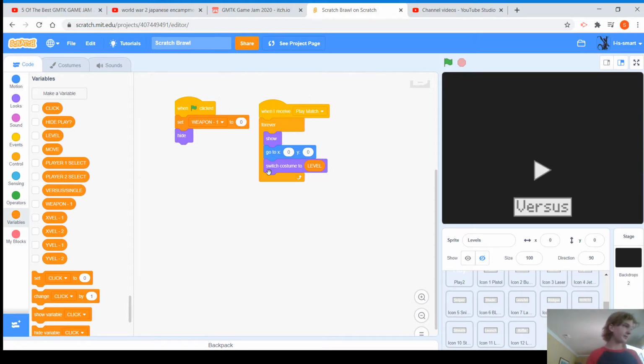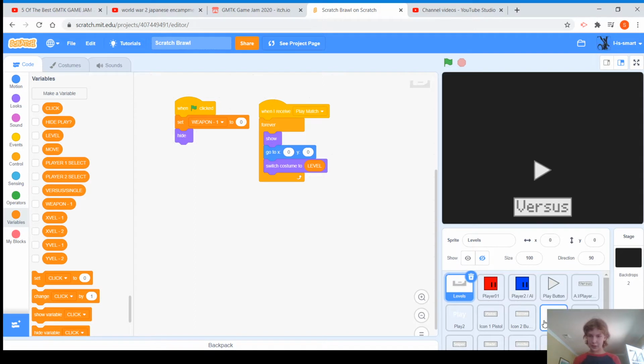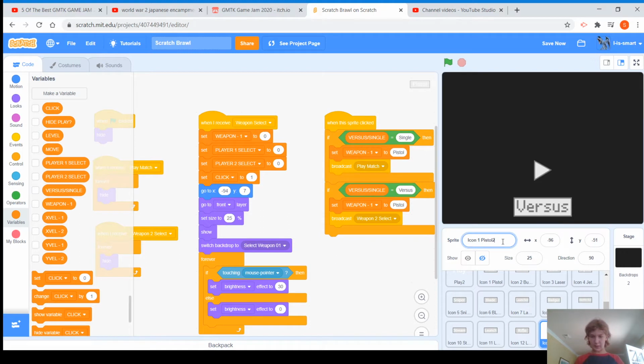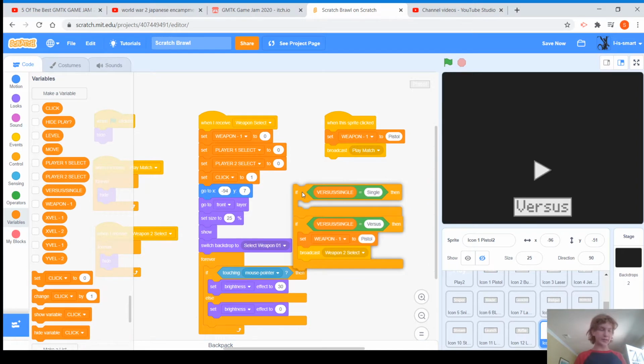Okay, here we go. Let's just duplicate the pistol button. This will be called icon 1, pistol 2, I guess, when the sprite is clicked. We don't need this if statement.